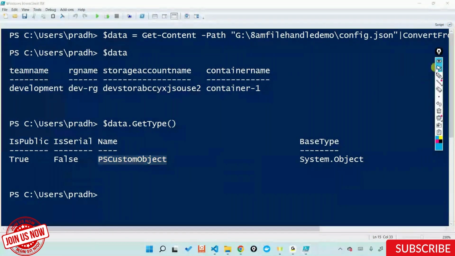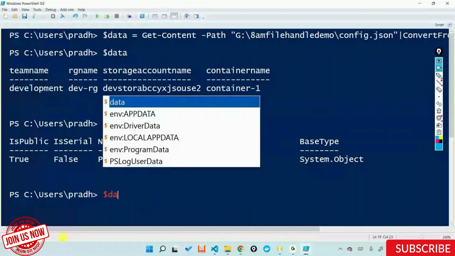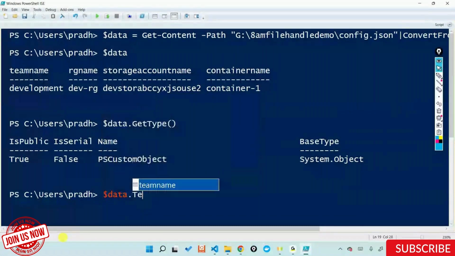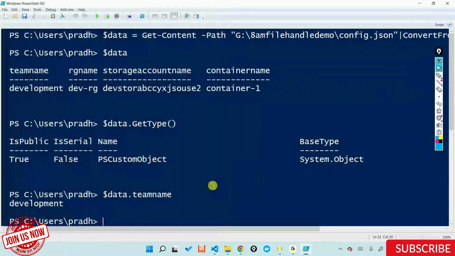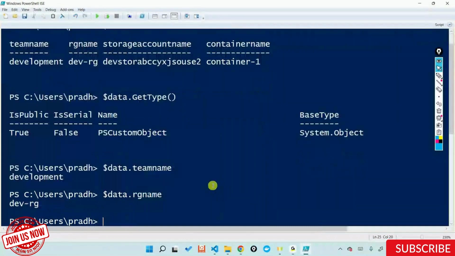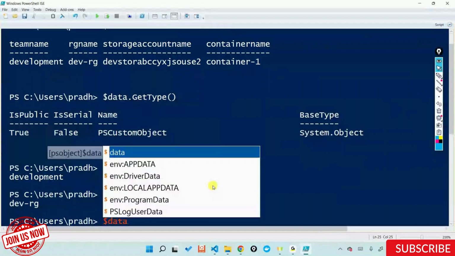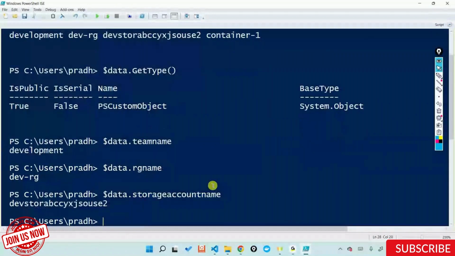What it means to have a PowerShell custom object is that if I just want the name of the team, I can say $data dot team name. I can call by that particular key called team name. And if I say $data dot RG, I get that particular RG. I can say $data dot storage account name, I can get the storage account, and I can say $data dot container and all these things. So I can now play around with the objects that are declared inside that particular file.